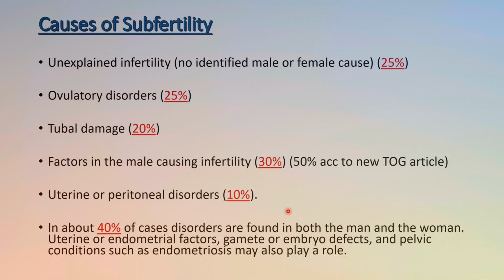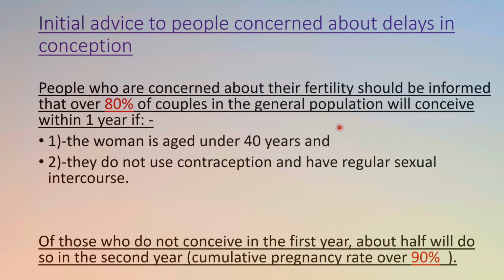play a role. Okay, so there are different factors which are responsible, and each and every factor plays its role, but that is just the overall figure which has been found by the researchers, that this many people are responsible for subfertility. We may have certain other causes that are included in the unexplained infertility causes.